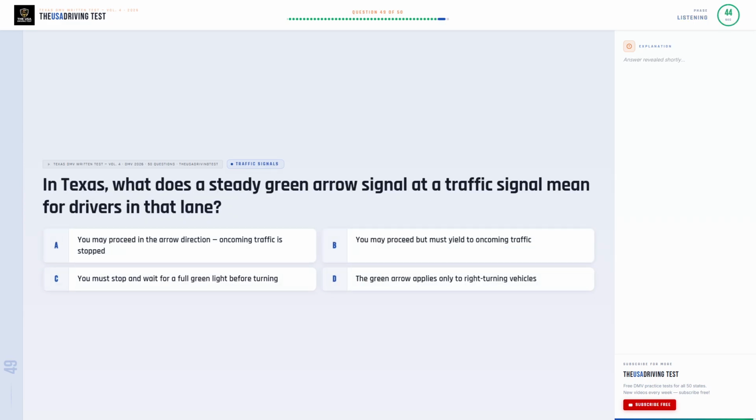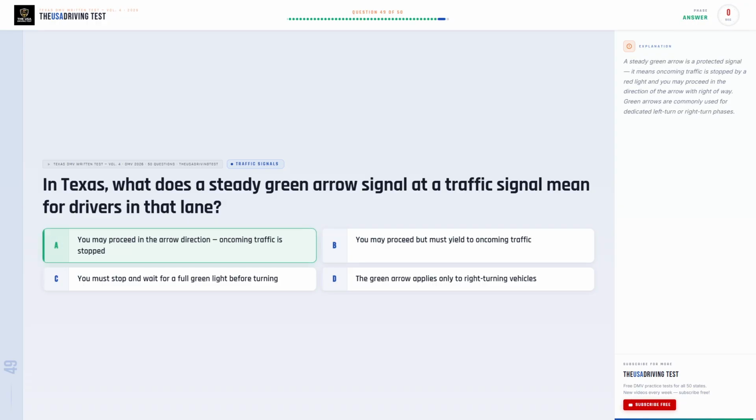In Texas, what does a steady green arrow signal at a traffic signal mean for drivers in that lane? Option A. You may proceed in the arrow direction. Oncoming traffic is stopped. Option B. You may proceed but must yield to oncoming traffic. Option C. You must stop and wait for a full green light before turning. Option D. The green arrow applies only to right-turning vehicles.